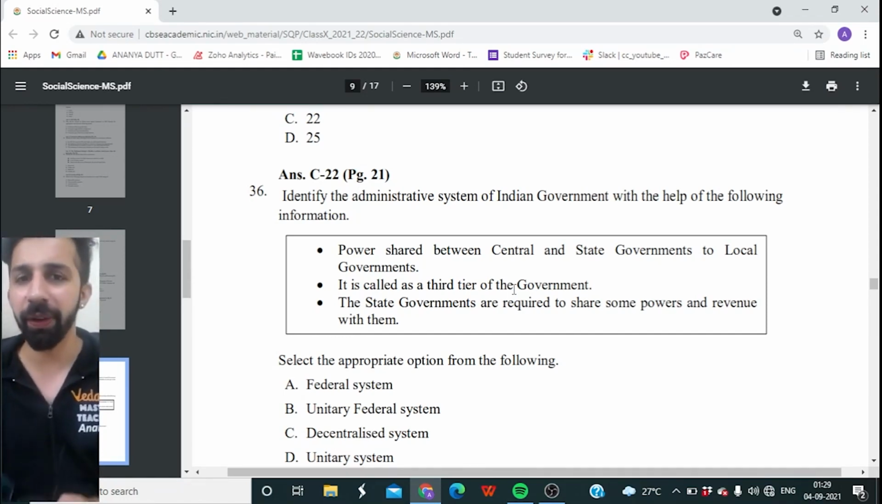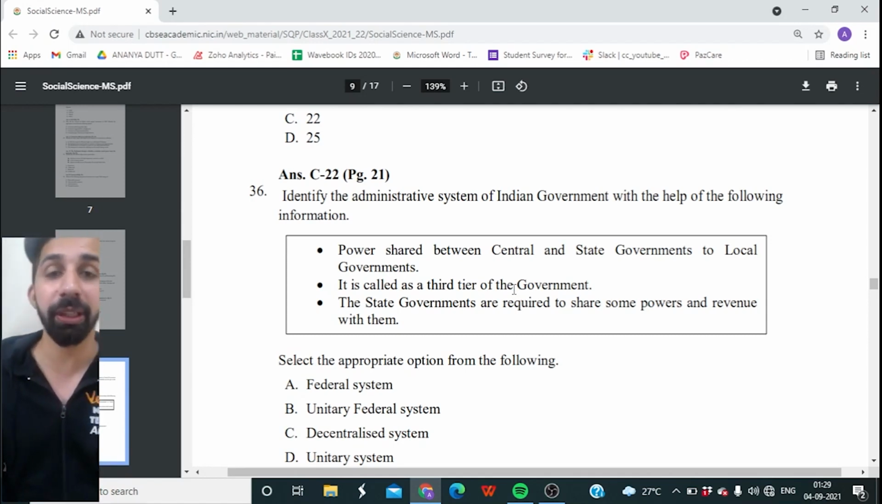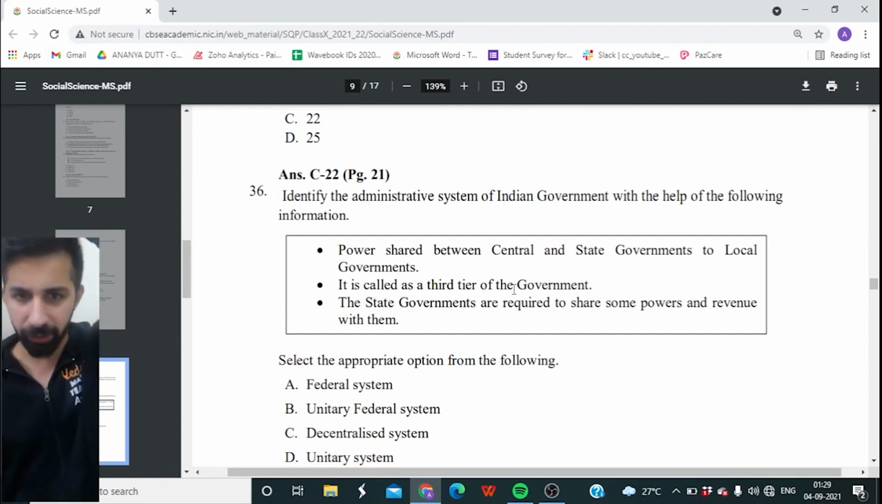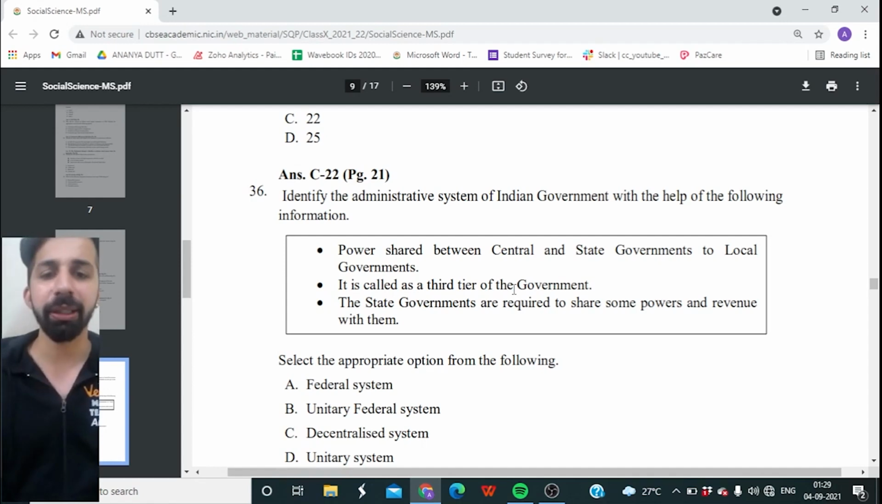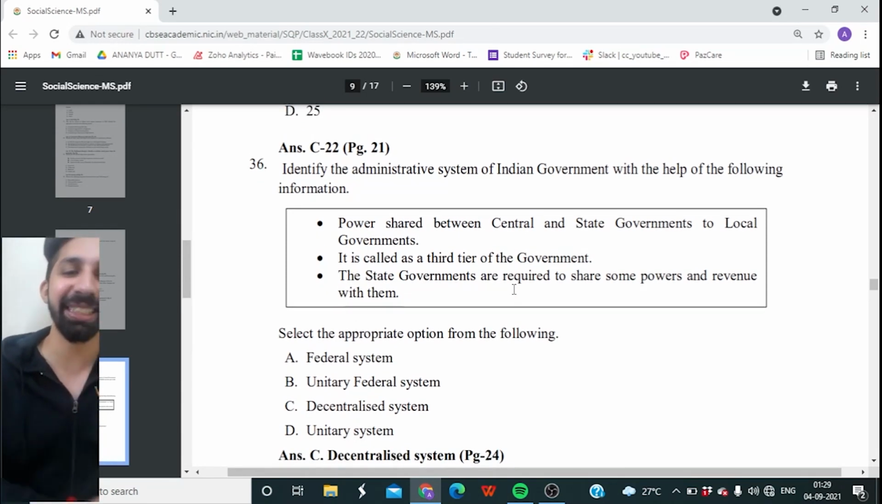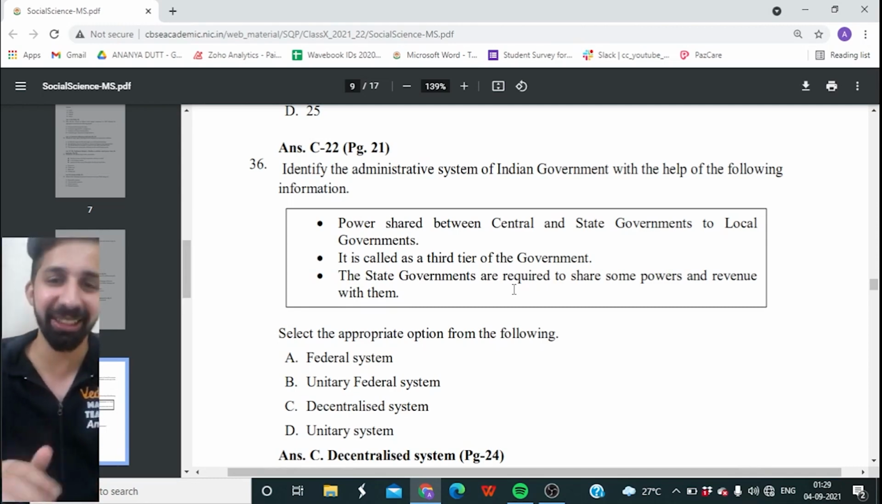So you have to identify the administrative system of Indian government with the help of the following information. So select the appropriate option from the following. It is known as federal system, unitary federal system, decentralized system, or is it unitary system? And the right answer is decentralized system. Yes, decentralization, guys.